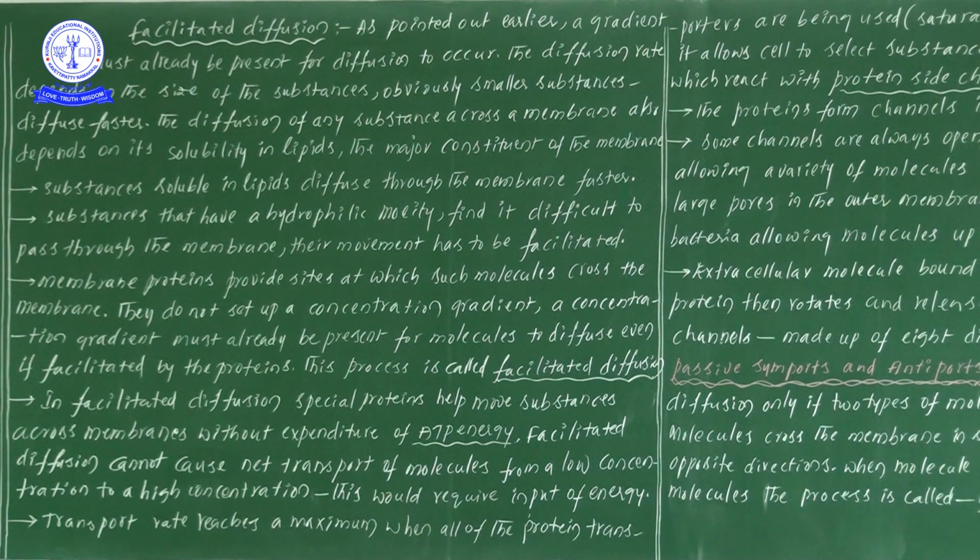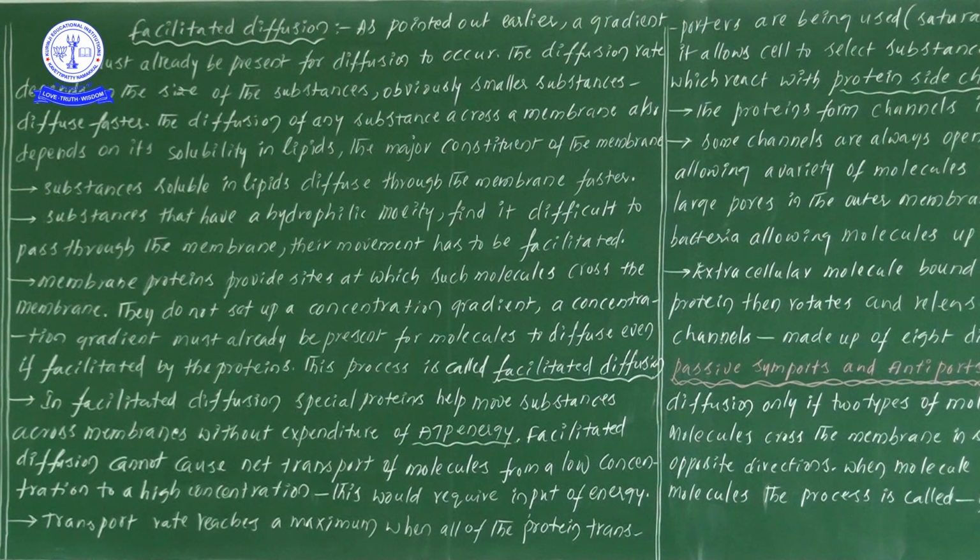Diffusion means movement of ions from higher concentration to lower concentration, as we have seen. Facilitated diffusion is also movement of ions from higher concentration to lower concentration only, but through the membrane. In diffusion we didn't see membrane involvement, but in facilitated diffusion we observe the involvement of membrane.